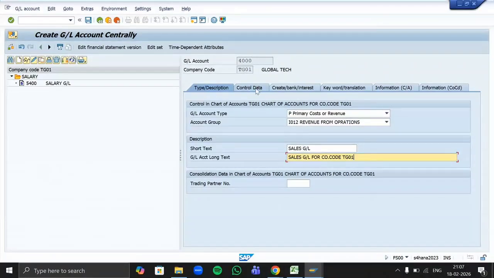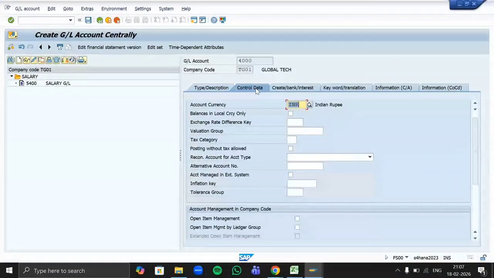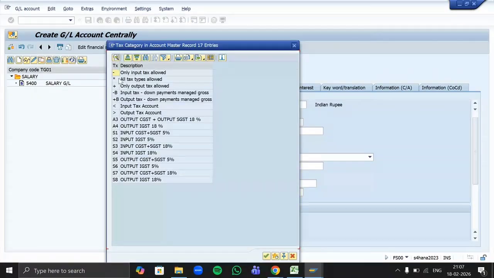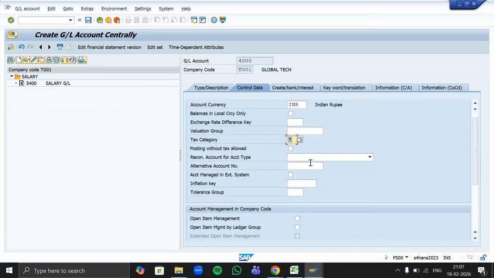Then go to control data. Now, is tax applied on sales GL? Yes, of course. So here also we have to mention tax category. We'll mention tax category as a star; all tax types are allowed. And as we have not created any tax codes, we have to post without applying tax, right?